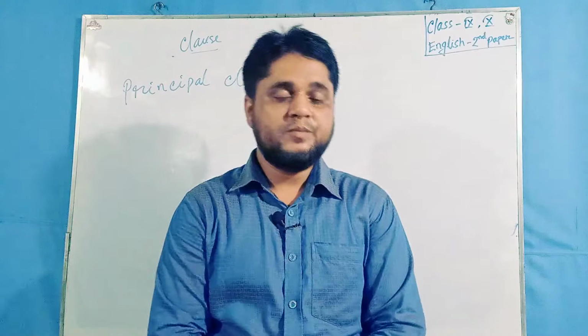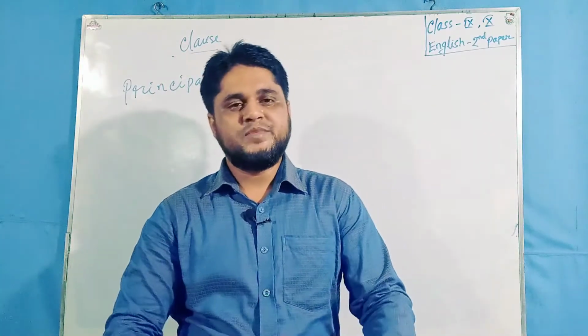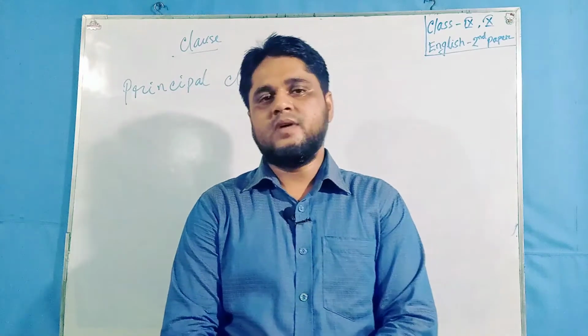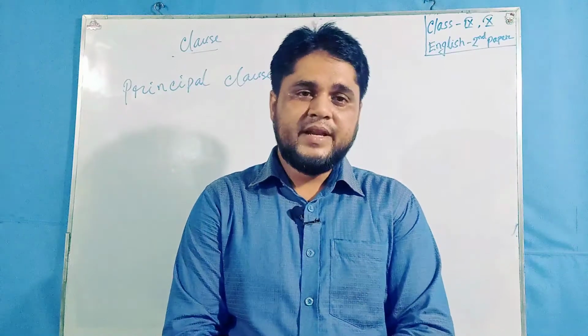Let me make it clear to you. The clause having a subject and a finite verb and which can express a complete sense or meaning to us,